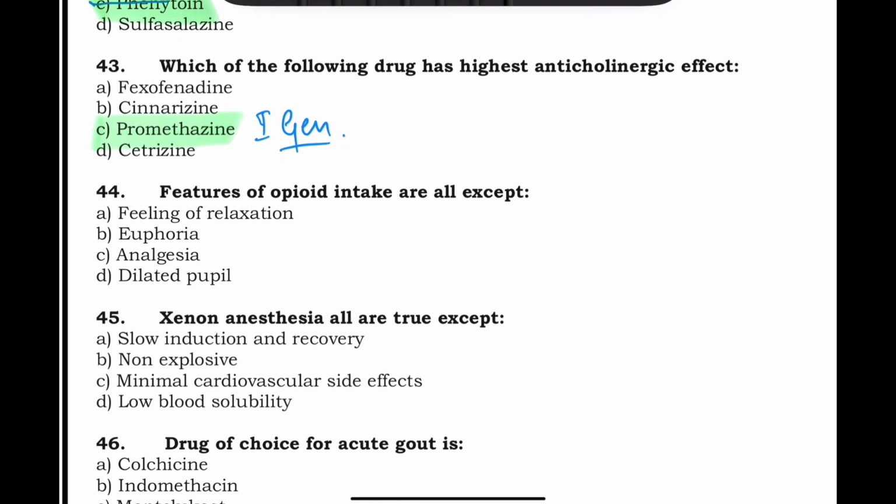Features of opioid intake are all except. Again, except. So let us see what are the features. Feeling of relaxation, euphoria, analgesia, and dilated pupil. So the correct answer is this. Opioids actually cause miosis, and they are diagnosed by pinpoint pupil, right?